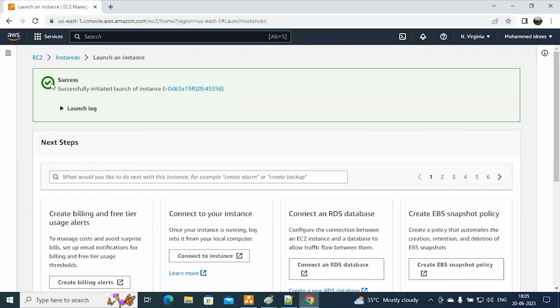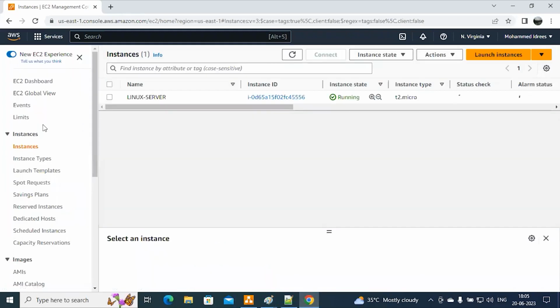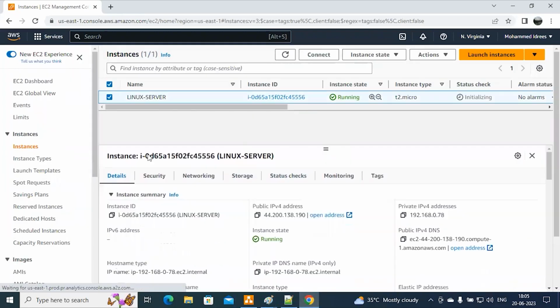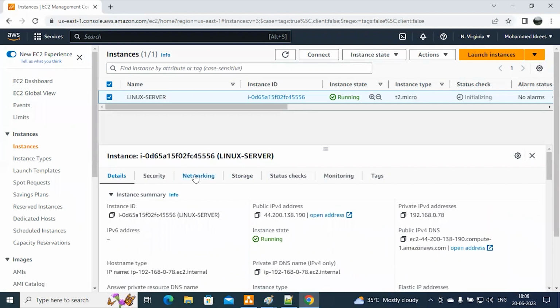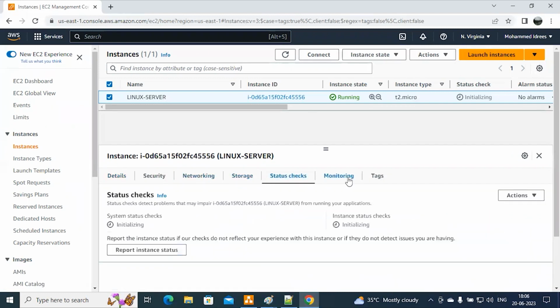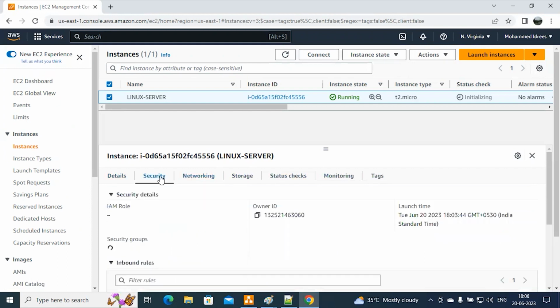Fine. Okay. Now our server is ready. Now understand the concept of infrastructure as a service. Fine. These are all data details. This is called metadata, EC2 metadata. Metadata means data about data. See here, this is my instance ID, public IP address. I did not assign any private IP address to my server, but it took one from my VPC's subnet pool. Okay. Then we have the public IP for DNS. So now networking, storage, status check, monitoring, then who is going to manage all these things?